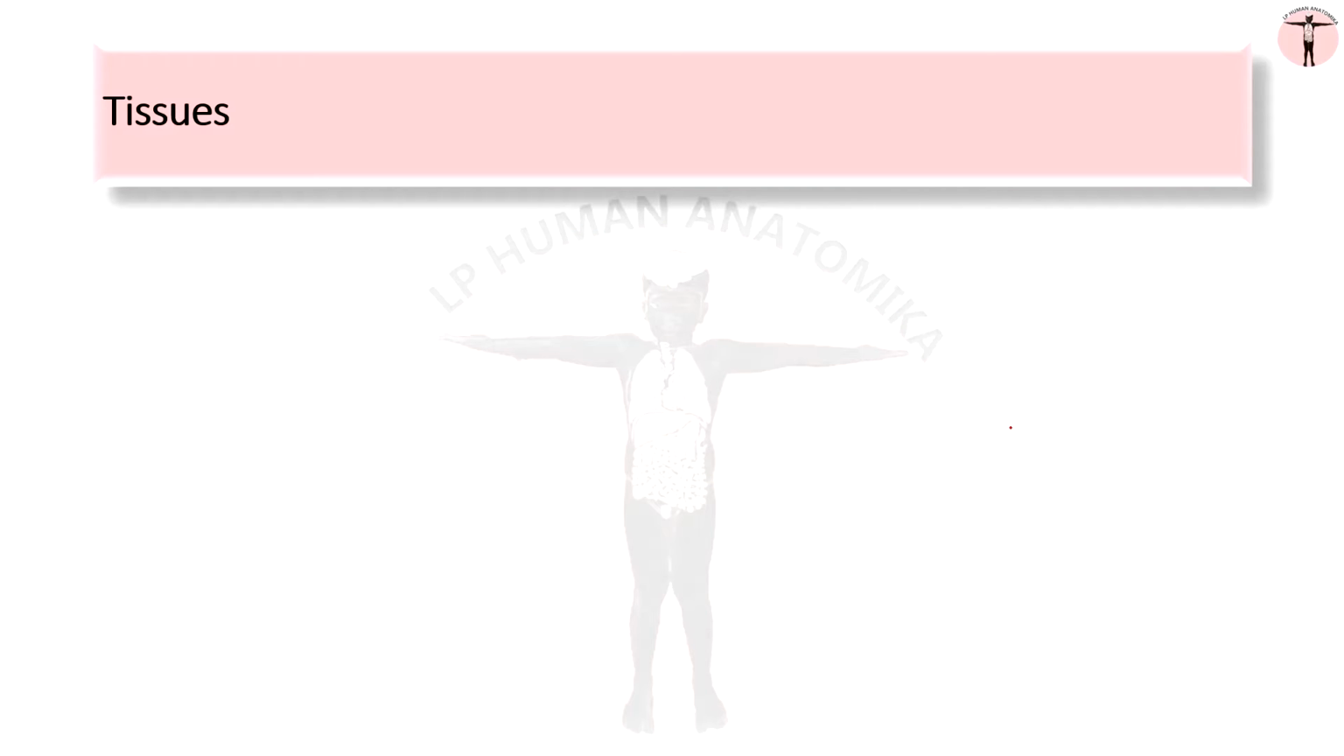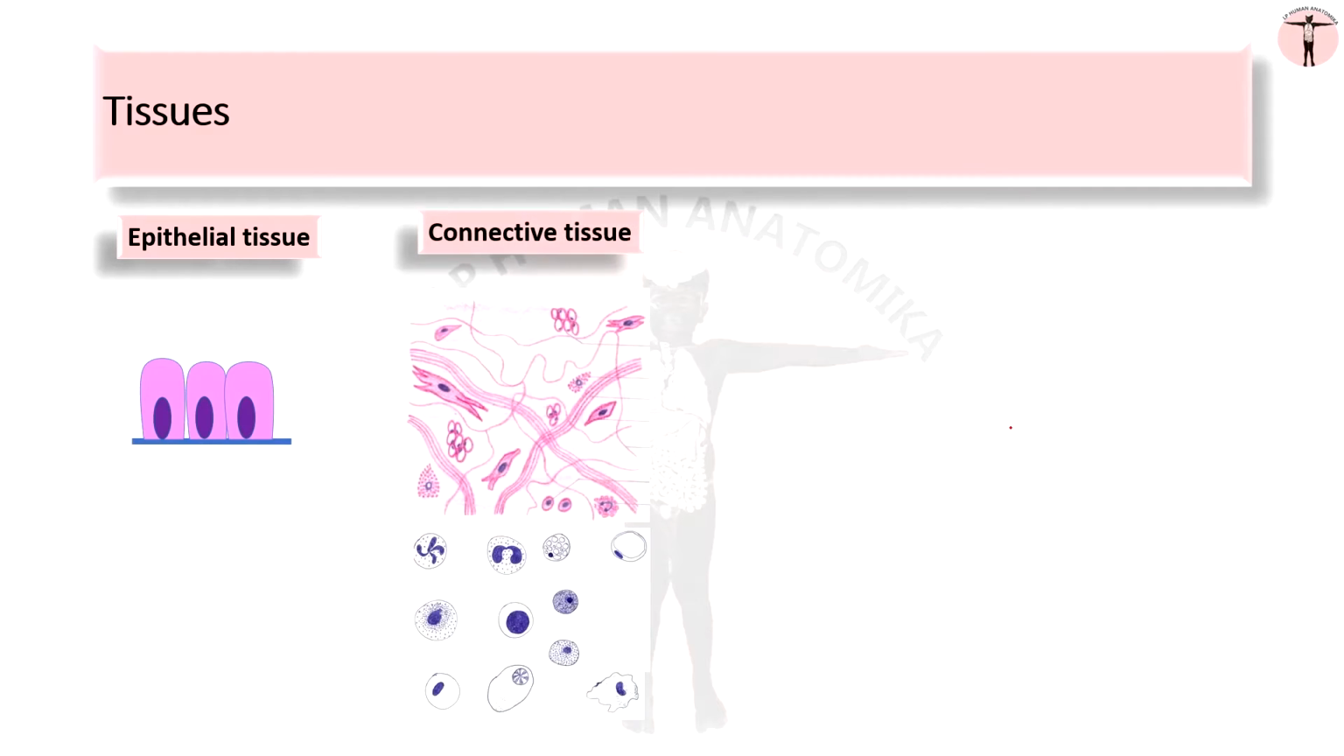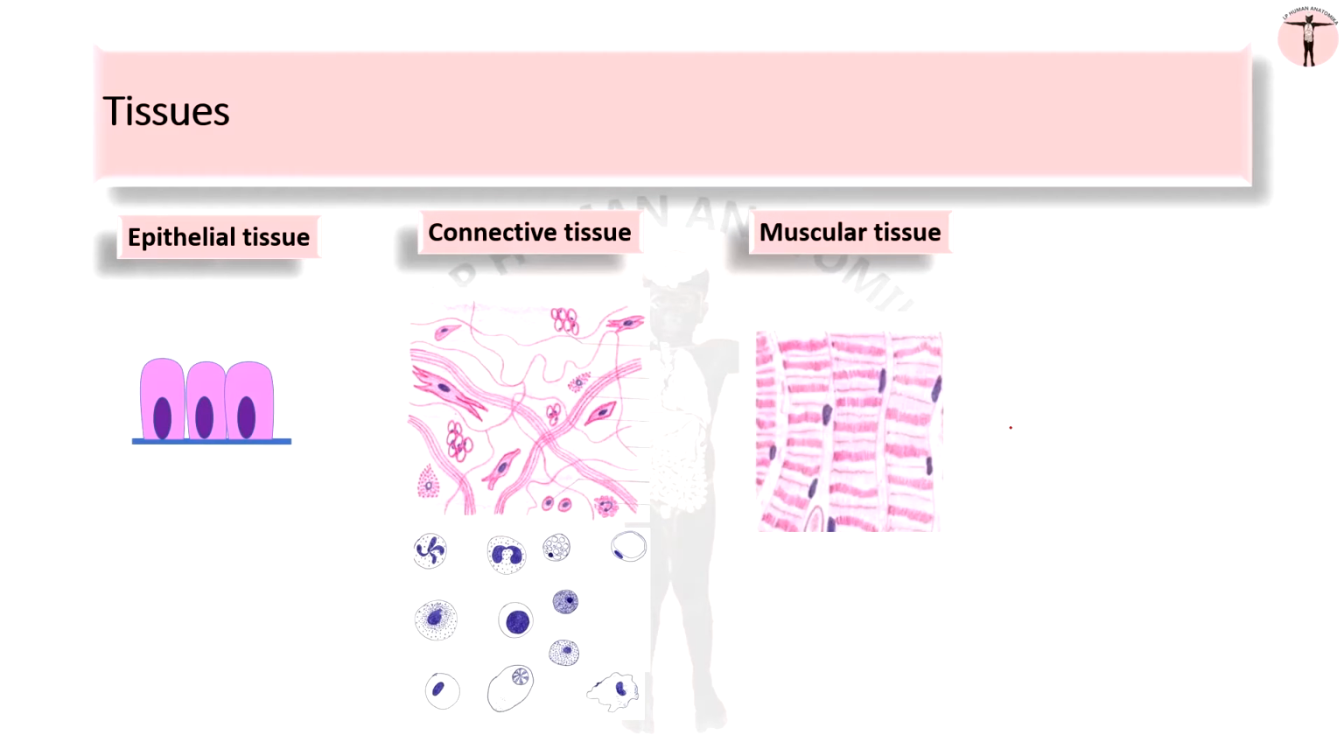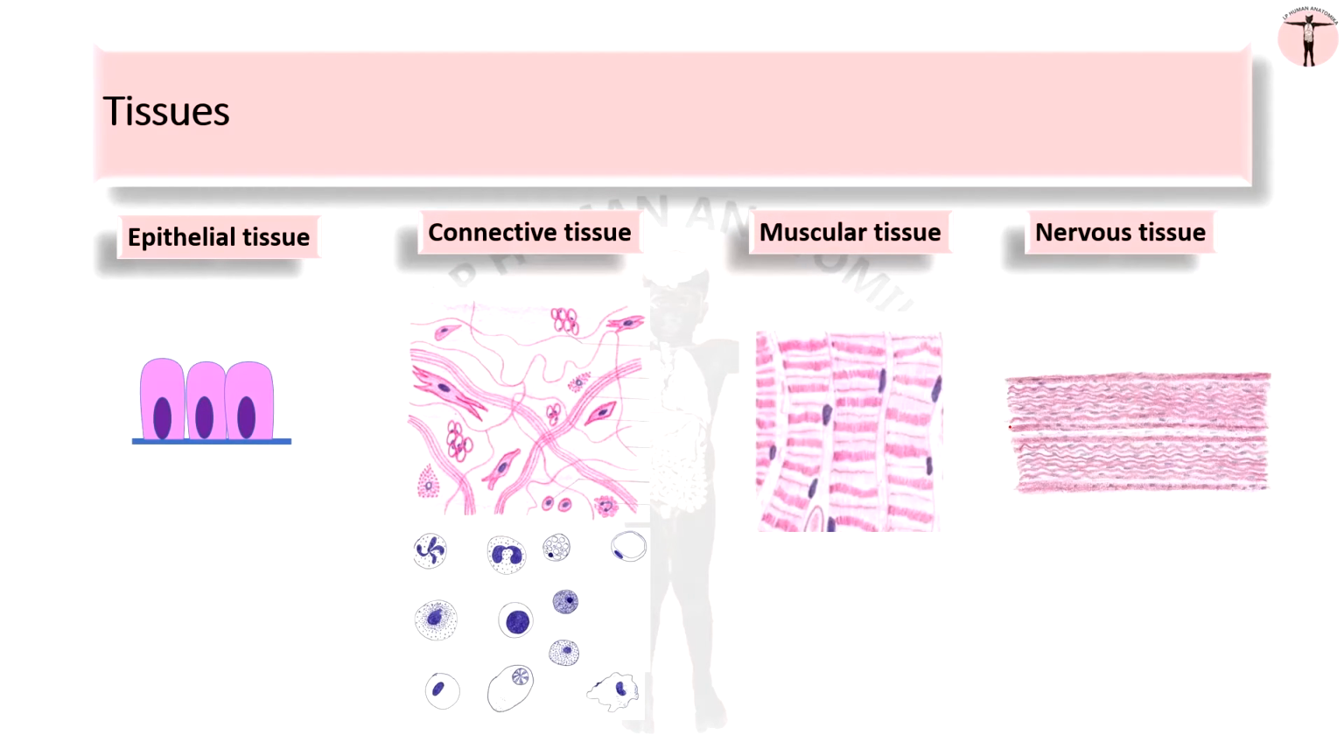The groups of cells with similar structure and functions comprise the basic tissues of the body, which are epithelial tissue, connective tissue, muscular tissue and nervous tissue or the neural tissue.